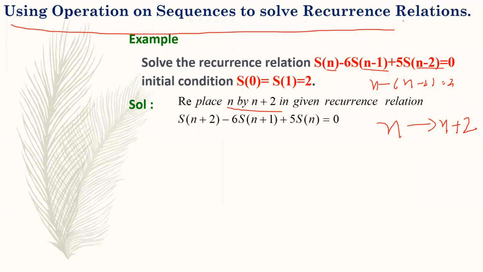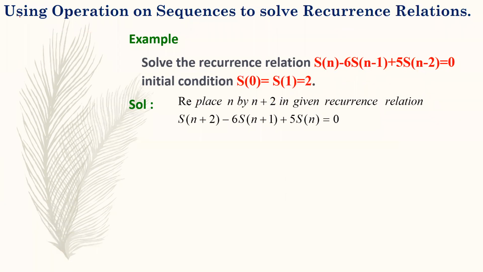So if we replace, you can see Sn will change to Sn plus 2, Sn minus 1 will change to Sn plus 1, and Sn minus 2 will change to Sn. So in this way you can replace this equation in the increasing form also. Because if you have mentioned that you have to solve it by operation on sequences, no other method, then you have to do firstly this step. You have to convert the decreasing recurrence relation into the increasing form, because we have to apply the pop operation. So pop operation can be applied only when you are given the indexes in the increasing form.